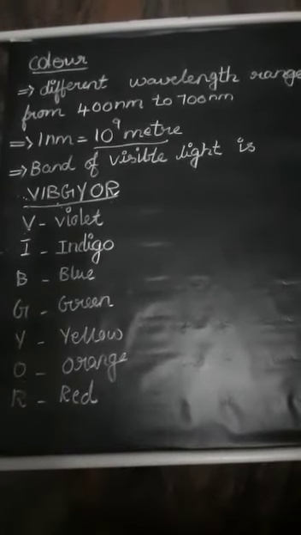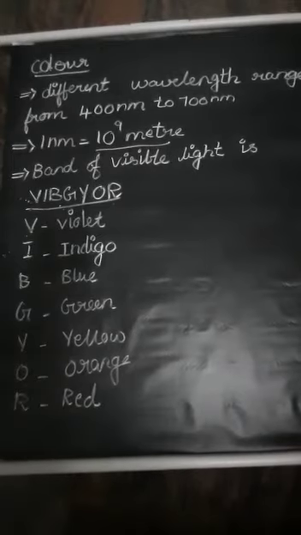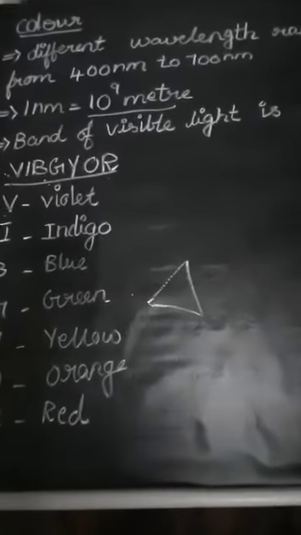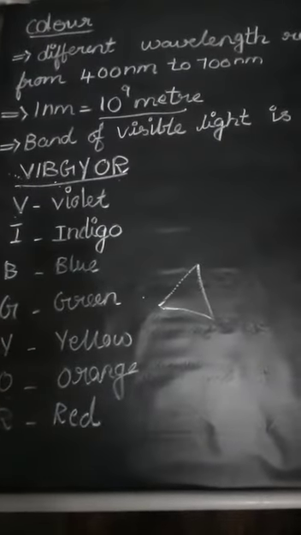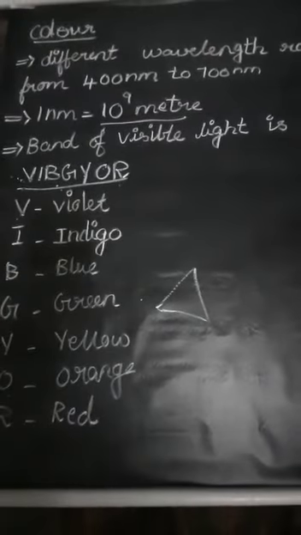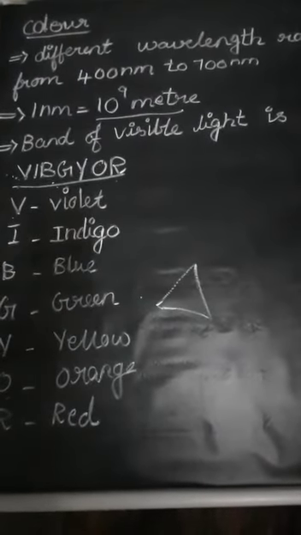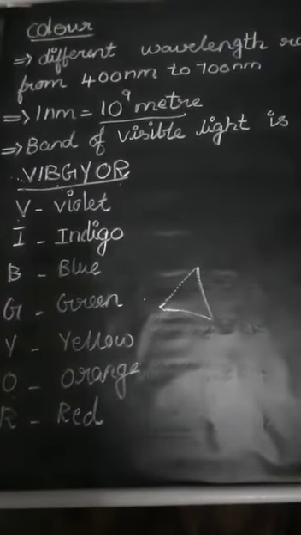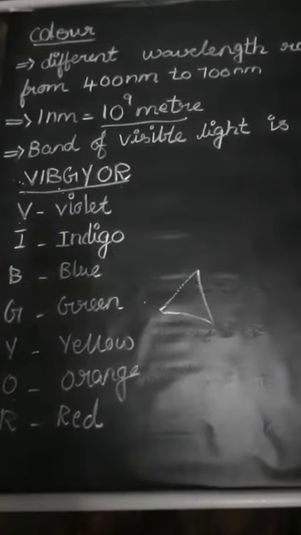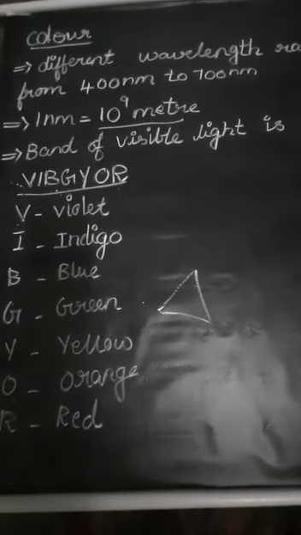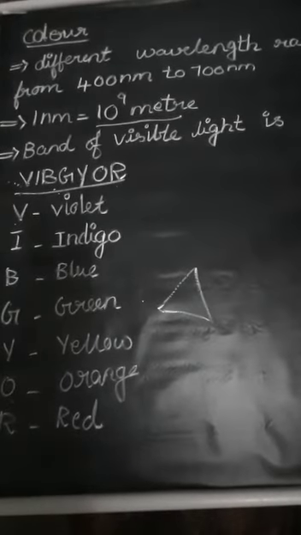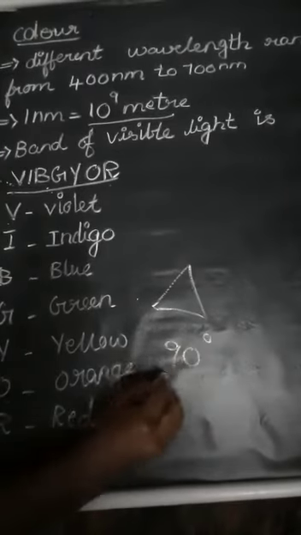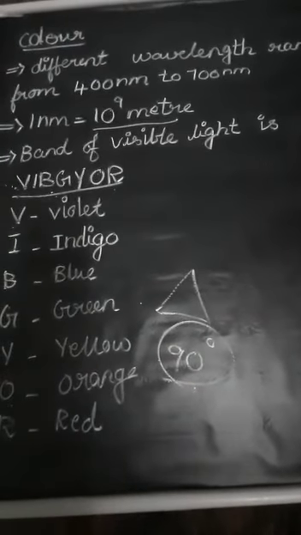Next, the prism. What does prism mean? You all know it looks like a triangle, but it is not exactly a triangle, it is like a pyramid shape. That is a prism. A prism is an object made up of a transparent material like glass or plastic, which has at least two flat surfaces meeting at an acute angle, that is less than 90 degrees. So that is a prism.